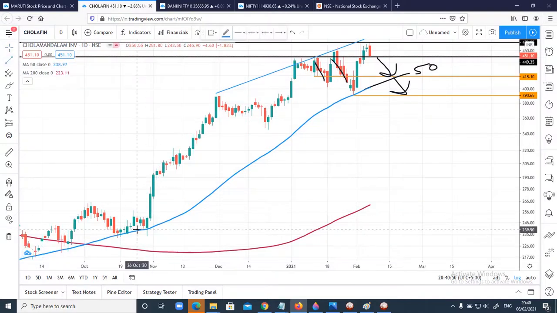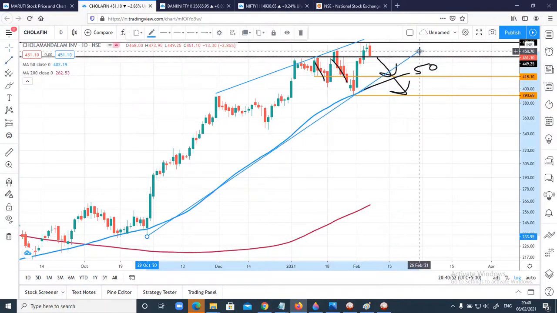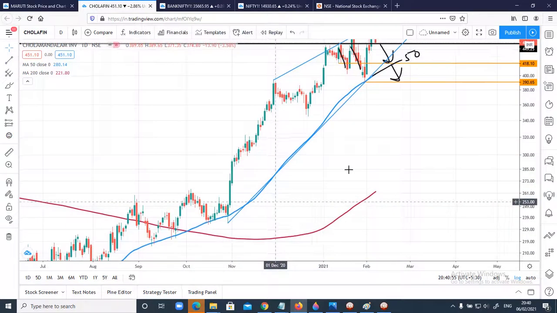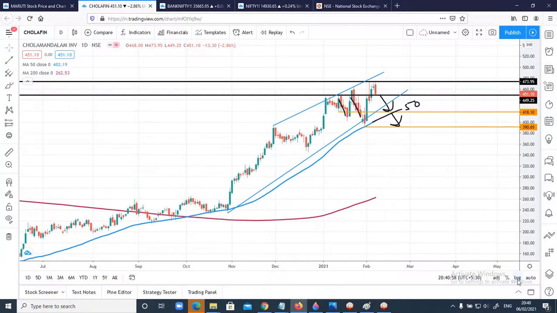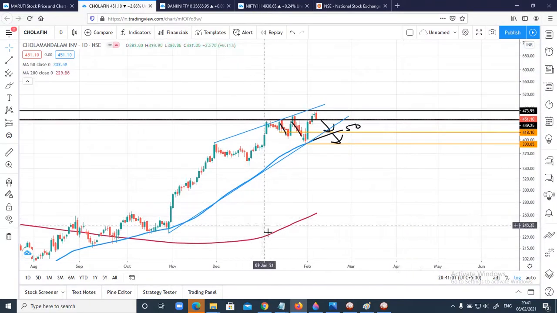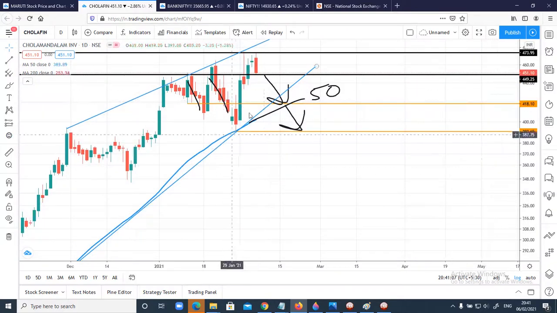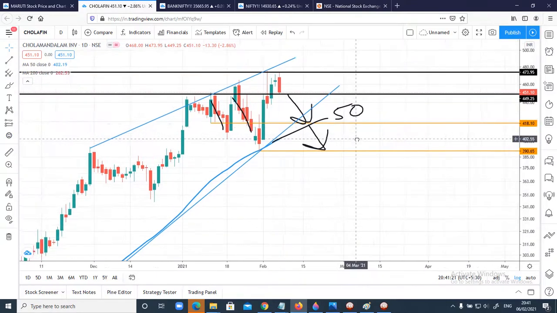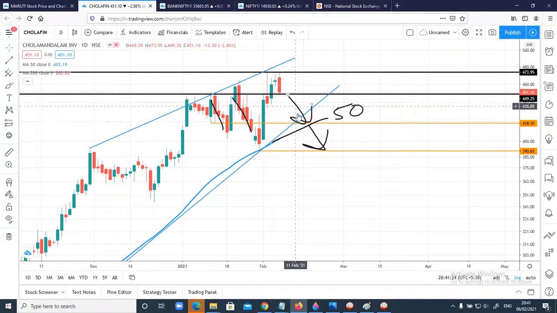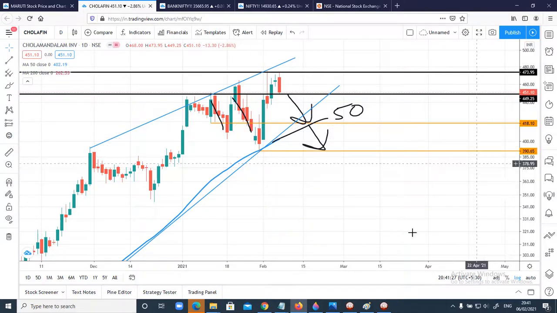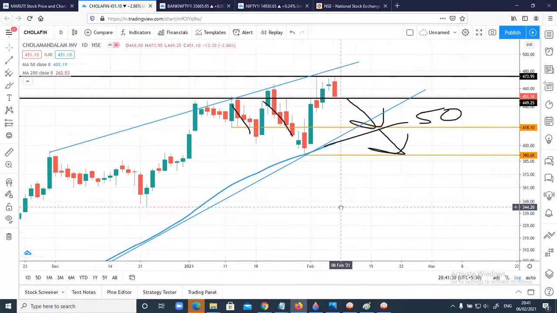Okay, so if I draw the trend line here, you can see what has happened. When I draw this trend line, you can see probably this 418.10 will be a key level, because at that particular point we have a support, and this is a trend line support as well, and probably this 50 moving average can also touch this level. So this 418.10 will be a key level. In case price breaks this trend line and sustains below the support level, then we can expect 390 to come. This is a simple analysis I have on Cholamandal Finance.